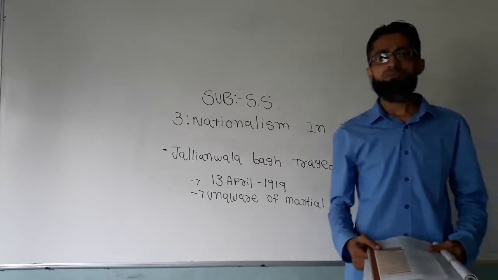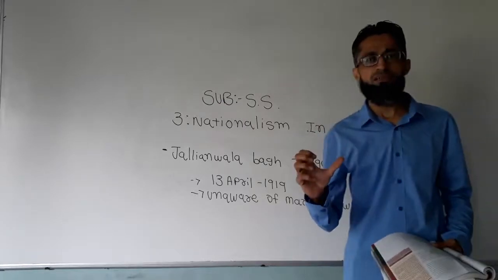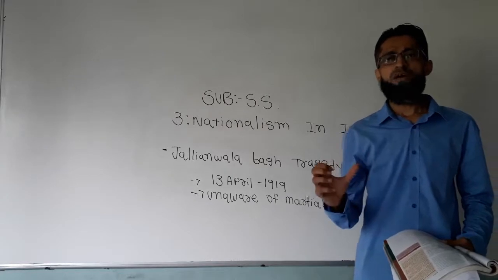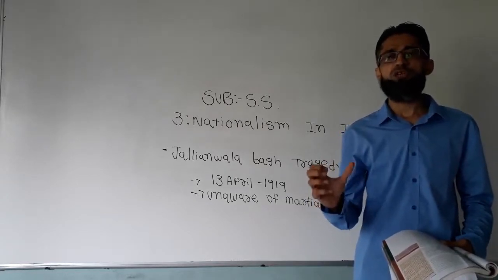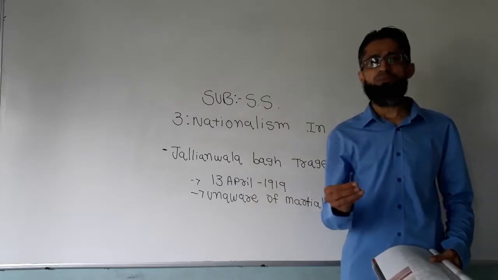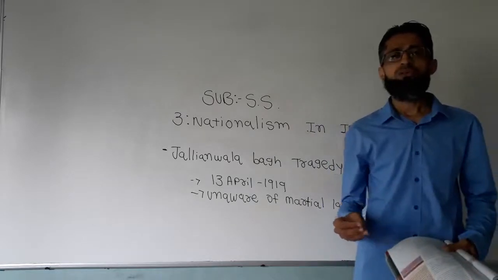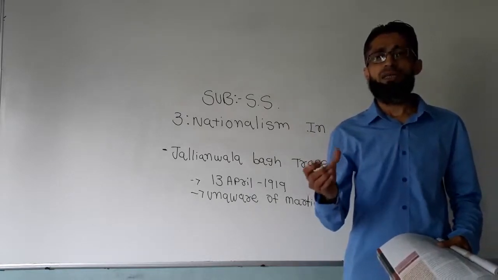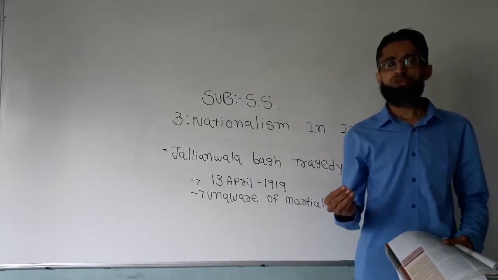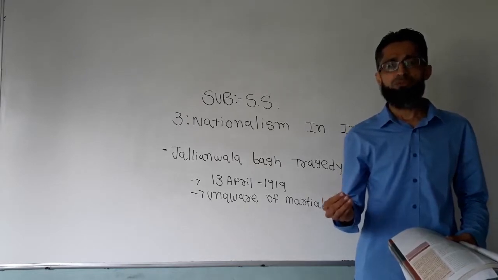On the other hand, the Rowlatt Act of 1919 gave the government enormous power to suppress revolutionary activity. And the most important step, they imposed martial law in Delhi. Now what do we mean by martial law? It means military rule.